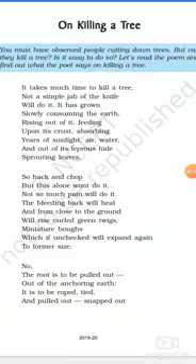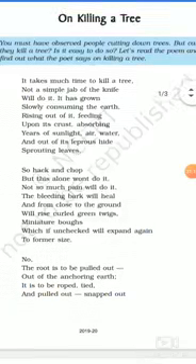Yes, sir. Okay. The second poetic device that is used in this poem is called enjambment. Write down. Number one, no rhyme scheme.